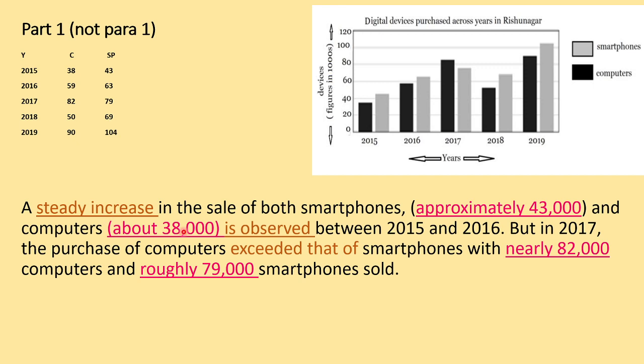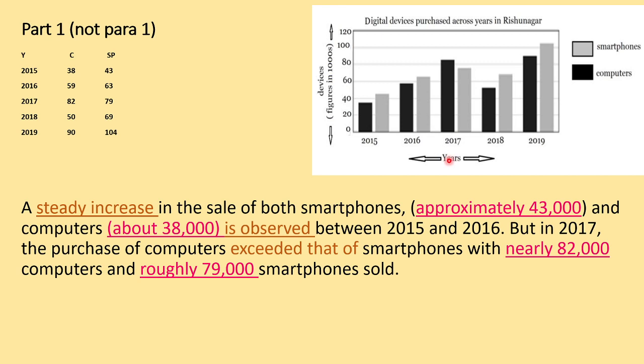So a steady increase in the sale of both smartphones. Smartphones कितने हैं? Approximately 43,000. And computers वो कितने हैं? Approximately 38,000. Now here, अगर एक बार approximately use किया, you will not be using the same word again. So here I have used about. So you have to change words. There should be no repetition, because if you repeat words again and again, your marks will be deducted in expression. So a steady increase in the sale of both smartphones, approximately 43,000, and computers, about 38,000, is observed between 2015 and 2016. So यहाँ तक मेरा पूरा हो गया.